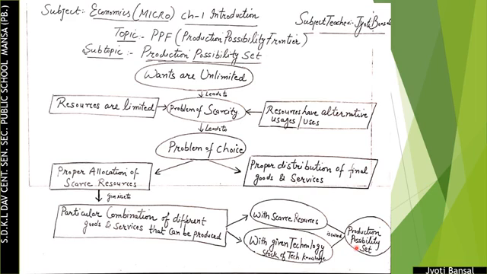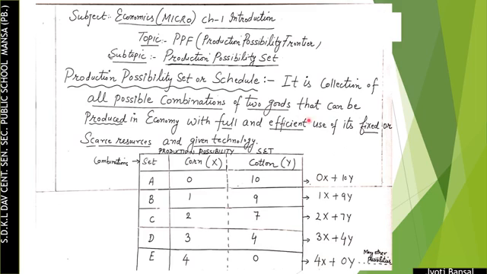So now students, we are moving towards our topic, production possibility set and then production possibility frontier. So what is production possibility set? In economics, the word set means combinations.